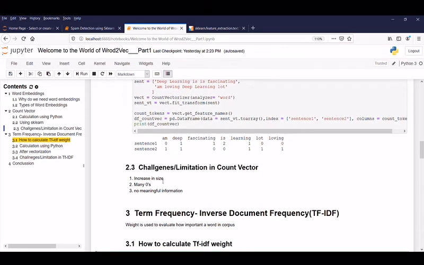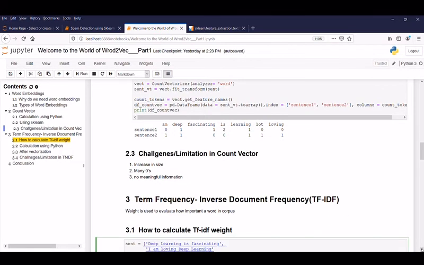Increase in size? When we add a sentence in this corpus, yes, the size will increase. That's okay. Many zeros? That's also fine. What is it? No meaningful information. Let's understand. In sentence 1, we have 2 "is", so the word "is" is counted as 2, which means "is" has more importance when compared to other words, which has no meaning. To overcome this, we go for the next technique, which is nothing but TF-IDF.